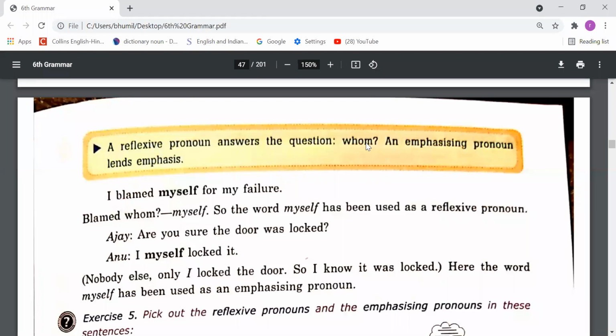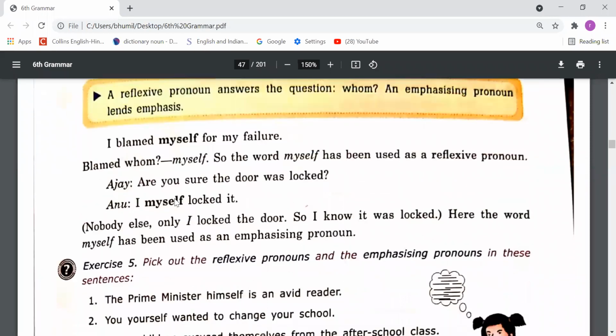When subject and object both are the same thing or same person, then we can say that these pronouns are reflexive pronouns. I blamed myself for my failure. So we can see that I, subject and object both are the same thing. So this myself has been used here as a reflexive pronoun, right? Blamed whom? किसको blame किया? अपने आप को, myself. So the word myself has been used as a reflexive pronoun.